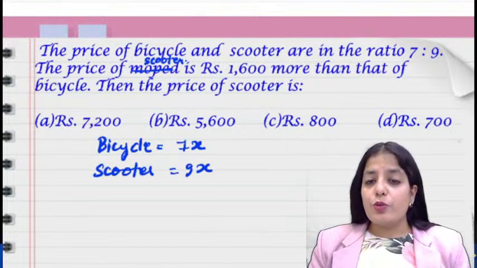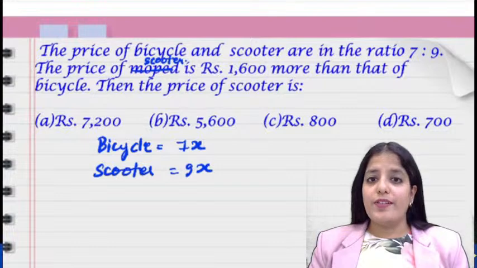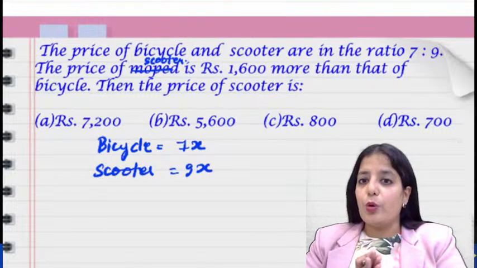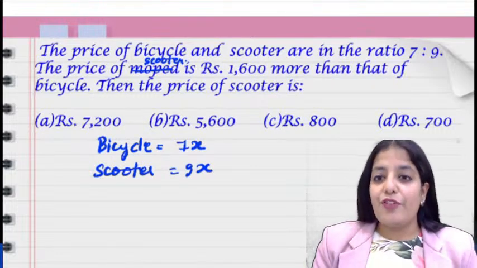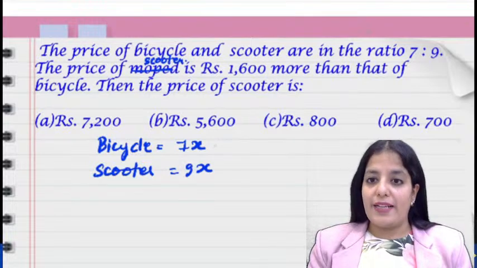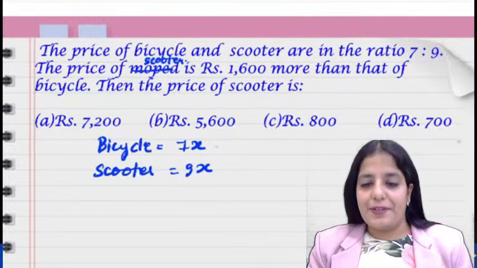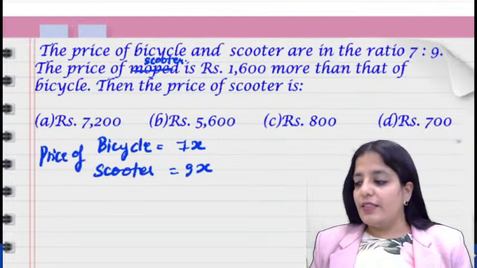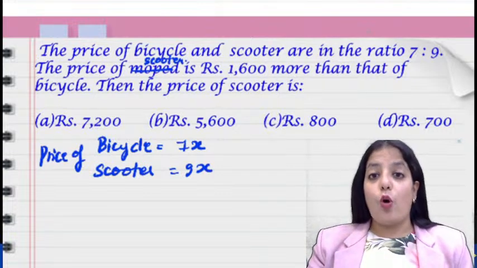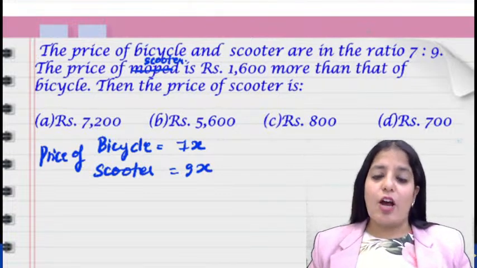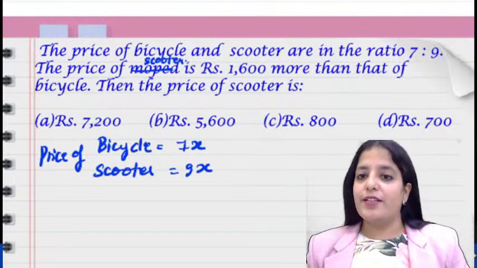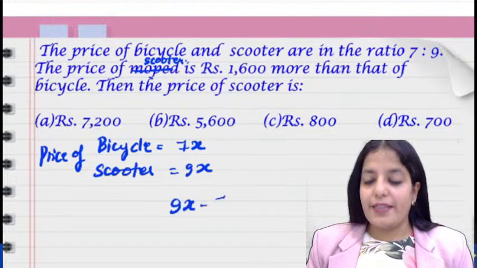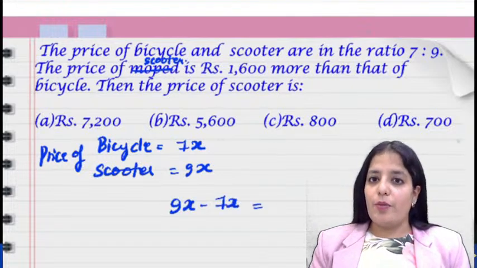The price of the scooter is 1600 more than that of the bicycle, meaning the difference between the price of the scooter and bicycle is 1600. Are you clear, guys? So simply what we need to do is 9x minus 7x is equal to how much?